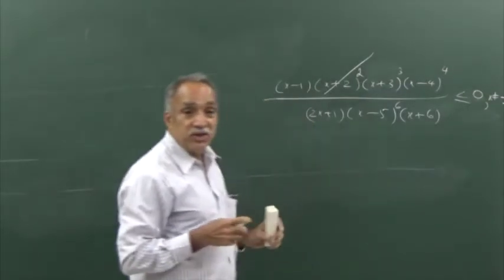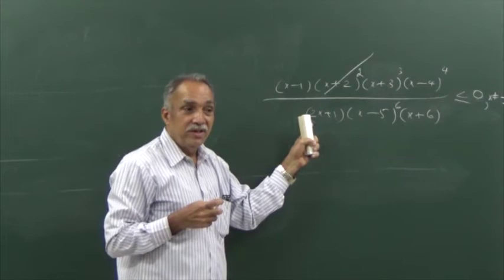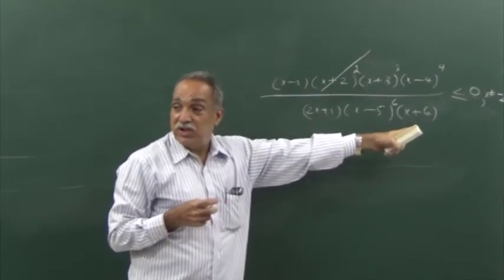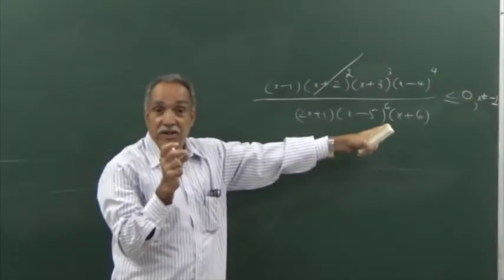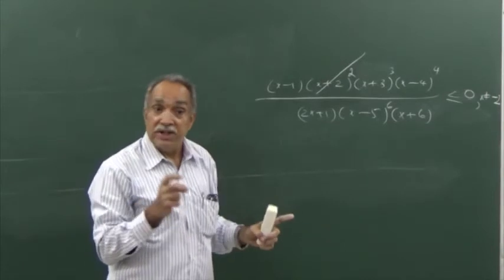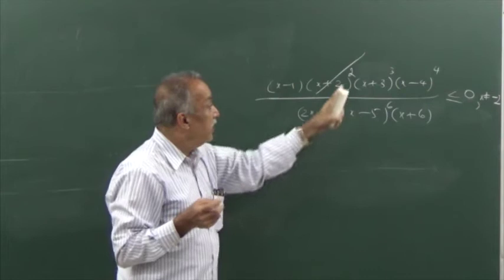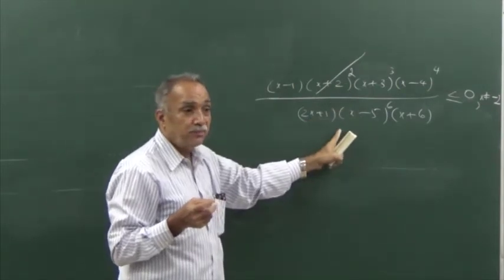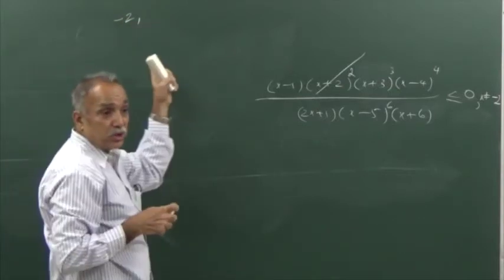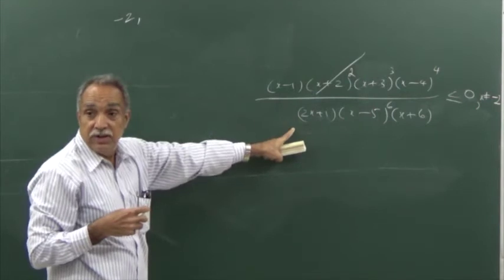What happens if x is equal to minus 2? Is the inequality satisfied? Yes. This will be 0 and you are permitted to have the expression 0. So remember that minus 2 is a solution obtained by inspection. If minus 2 is discarded, kept outside, our inequality becomes this. Agreed? One solution has been obtained, minus 2. To obtain the remaining solutions, we must solve this. Agreed?